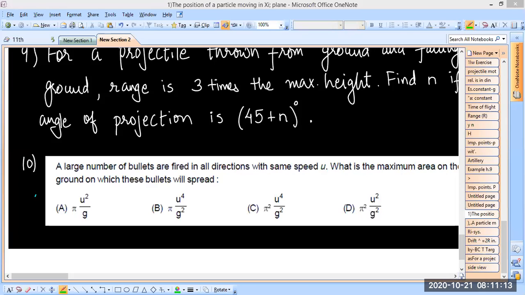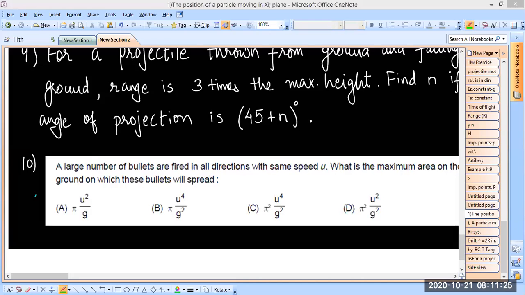Which number? 16. Okay, 16. Have you done it, people? This is a textbook question, so maybe I won't have to get it done. Have you done it? How many of you have done it, and what's your answer if you have done it? Okay, I think I should discuss it.